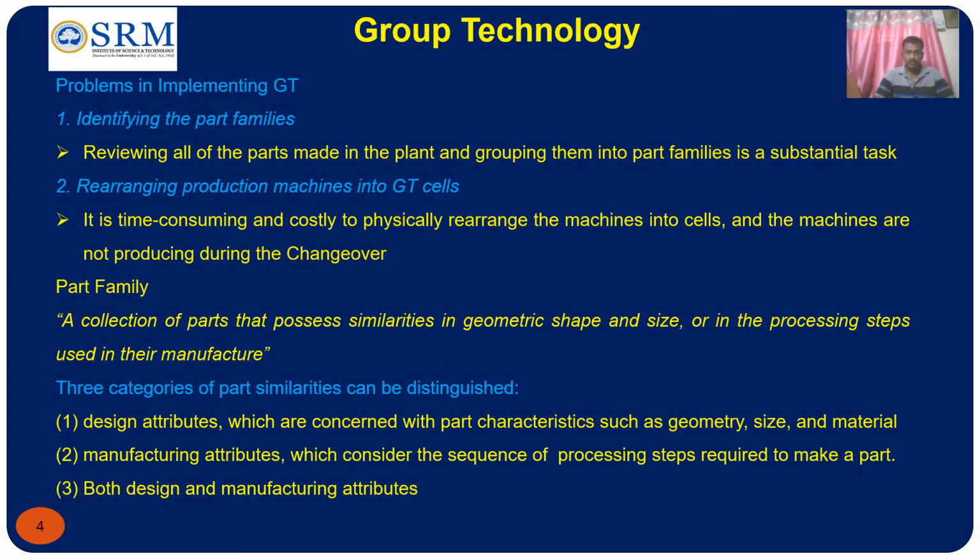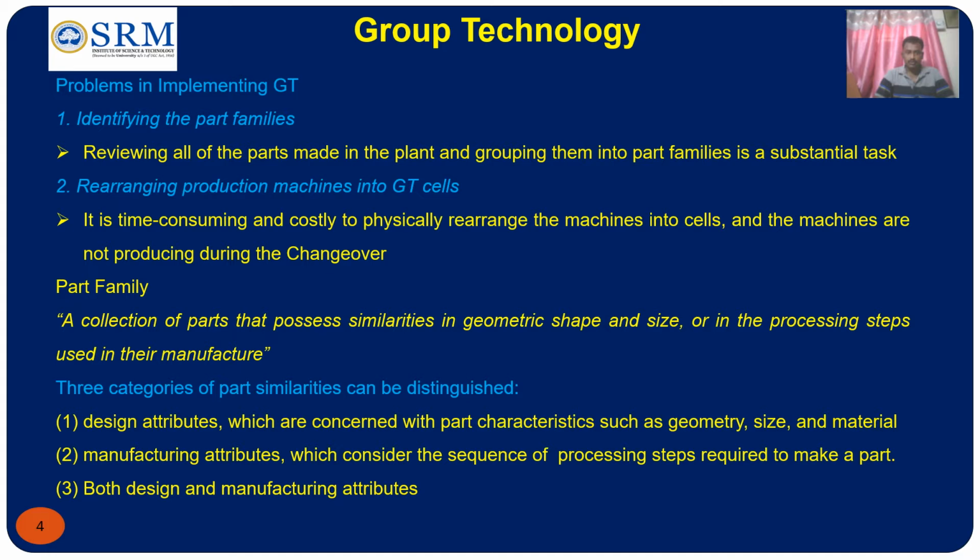Now there are certain problems in implementing group technology. So what are the problems? The first one is to identify the part families. Identification of part families is a big problem in implementing group technology. We have to review all the parts made in the plant and group them into part families, which is a very substantial task. All the parts look similar, either in the similarities in design or similarity in manufacturing.